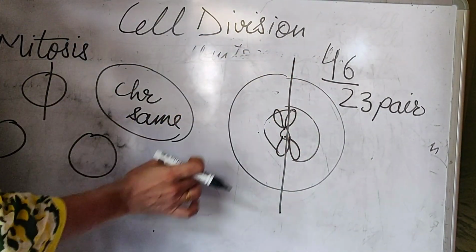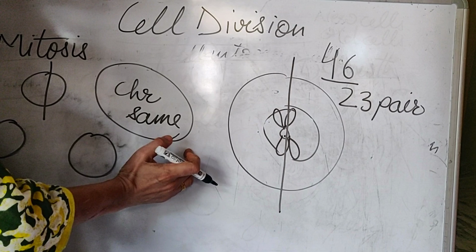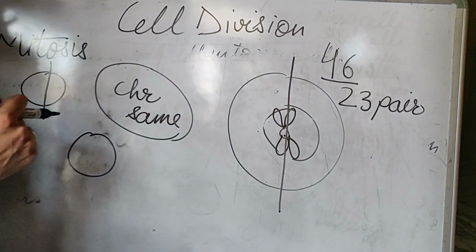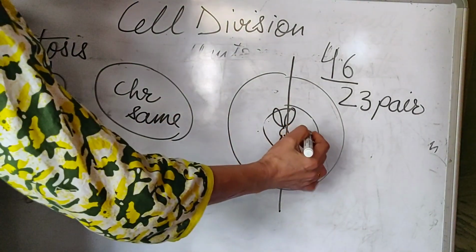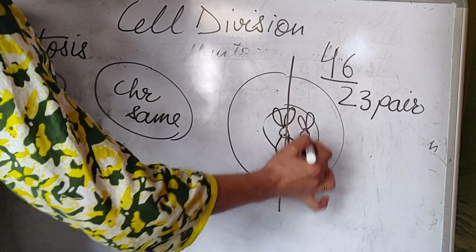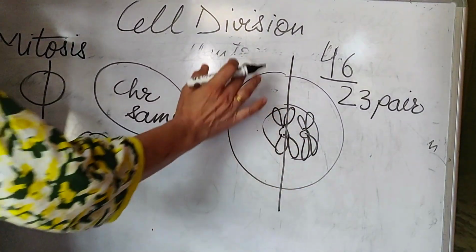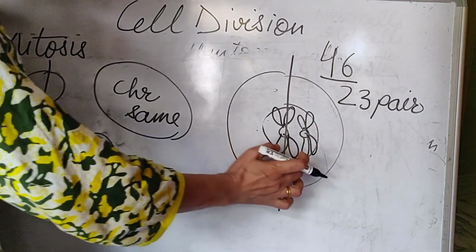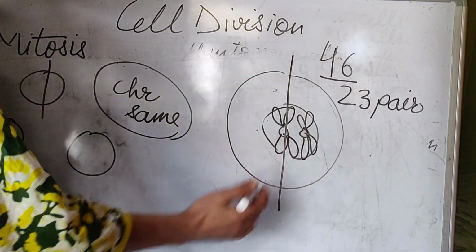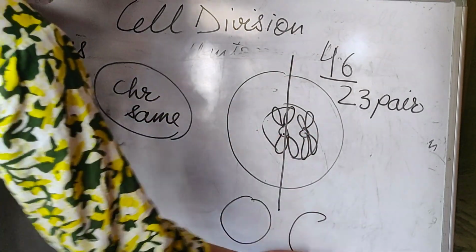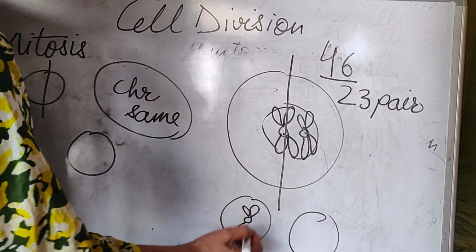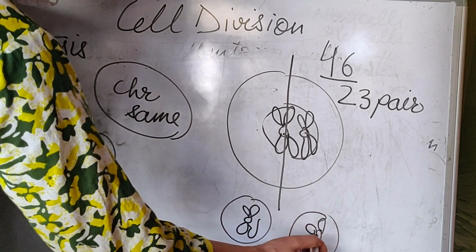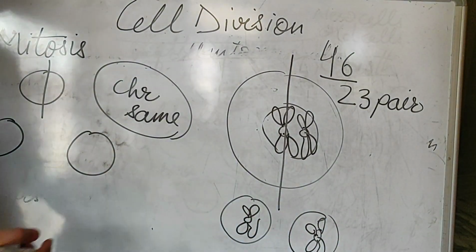When the cell divides, half of the material will go to one side and half of the material will go to the other side. Let us take an example: here are two chromosomes. So we are starting with a cell which has two chromosomes. When a cell divides, it's natural that one chromosome will come here and one chromosome will come here. Right?